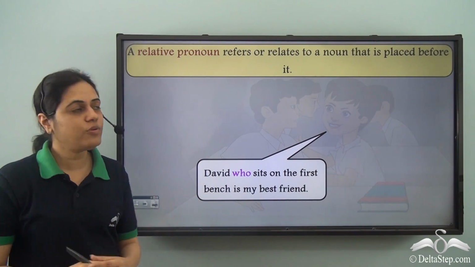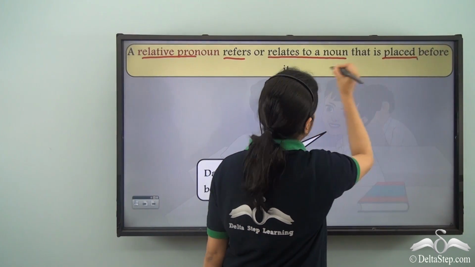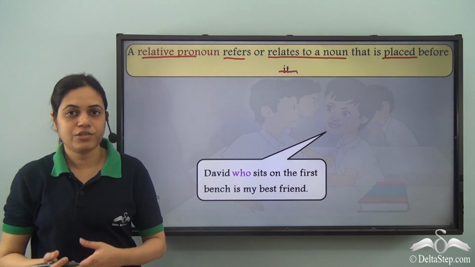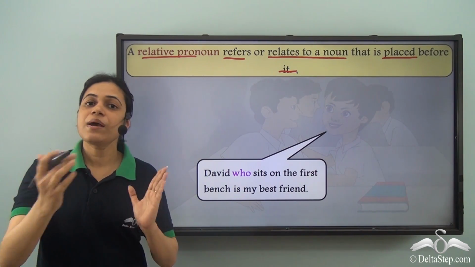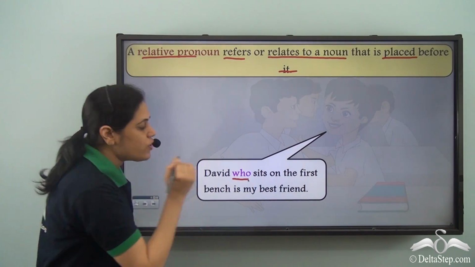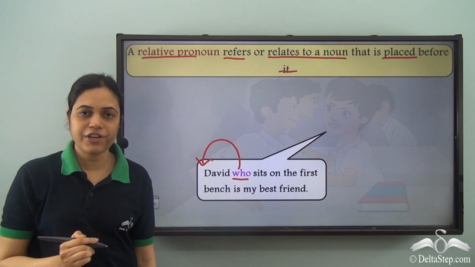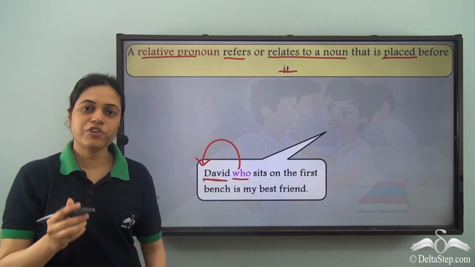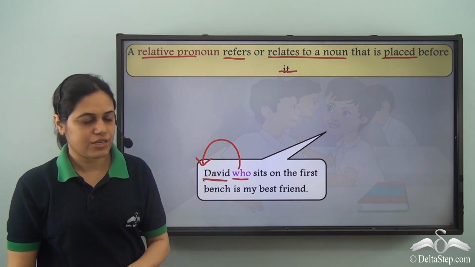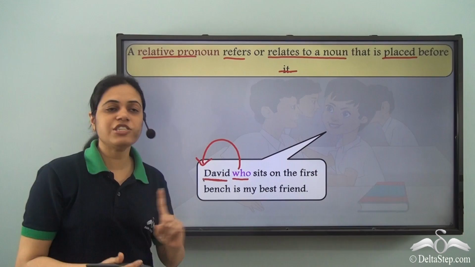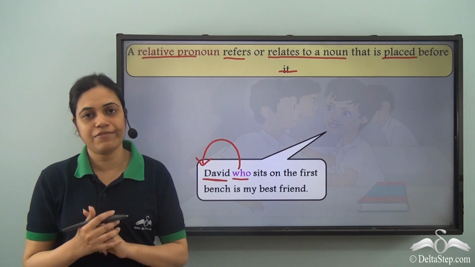What is a relative pronoun? A relative pronoun refers or relates to a noun that is placed before it. Who is a relative pronoun. It refers or relates to David. David is the noun which is placed just before who. So who refers to David. David, who sits on the first bench, is my best friend. Who is the relative pronoun which refers to the noun David.